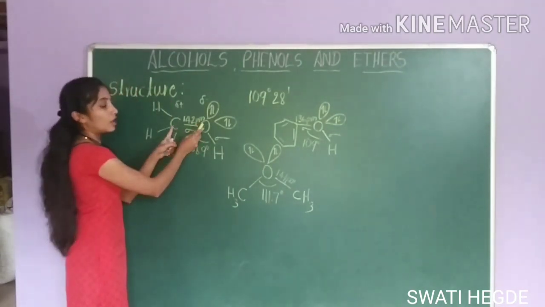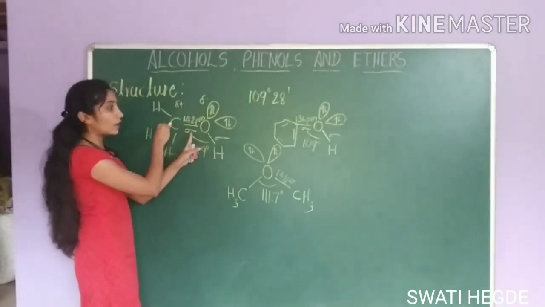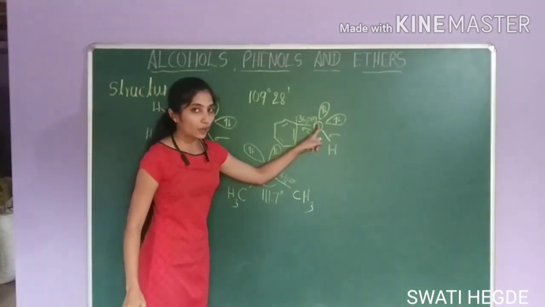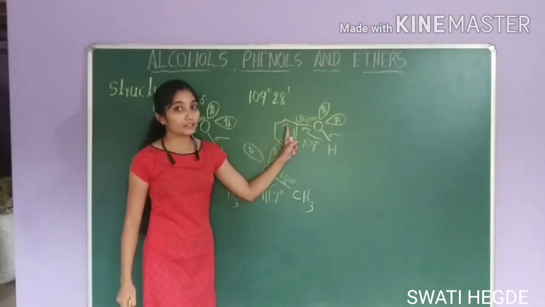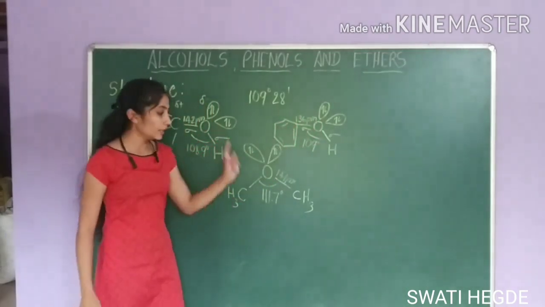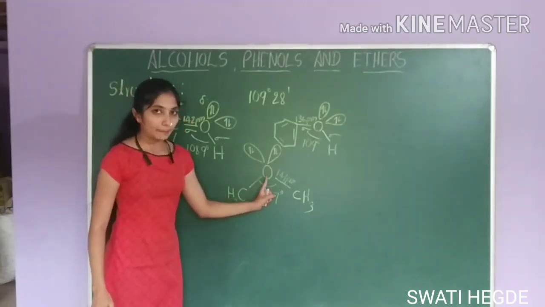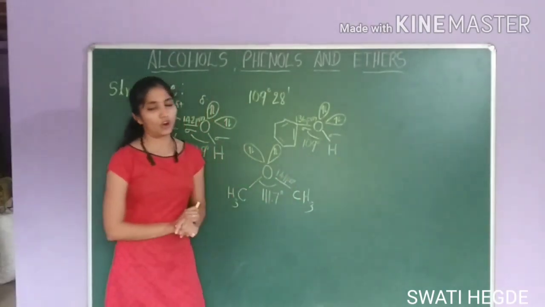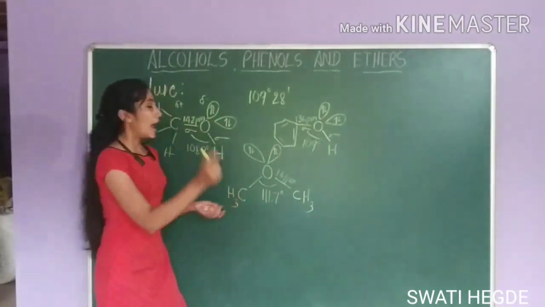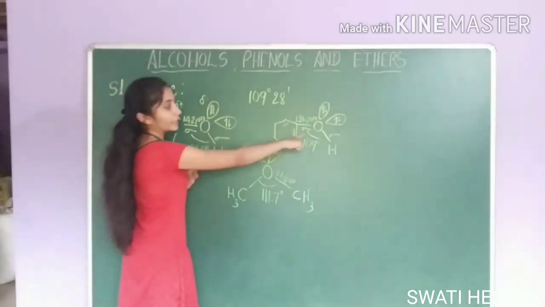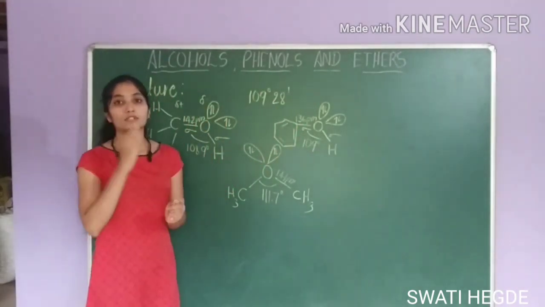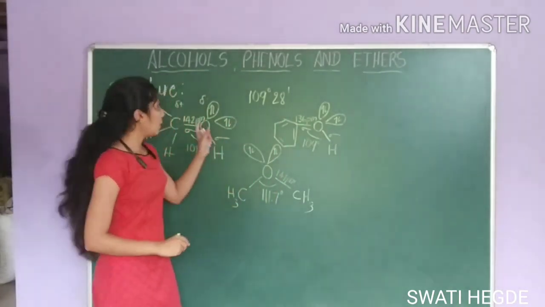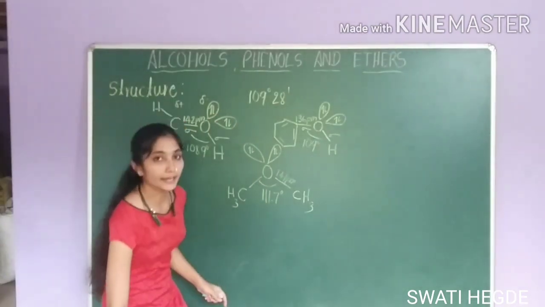Here sp3 hybrid orbital of oxygen will overlap with sp3 hybrid orbital of carbon. Here sp3 hybrid orbital of oxygen will overlap with sp2 hybrid orbital of carbon. Here sp3 hybrid orbital of oxygen will overlap with sp3 hybrid orbitals of two carbon atoms, and this possesses more dipole moment compared to phenol. Alcohols always possess more dipole moment if you compare it with phenol. This is about structure of alcohols, phenols and ethers.